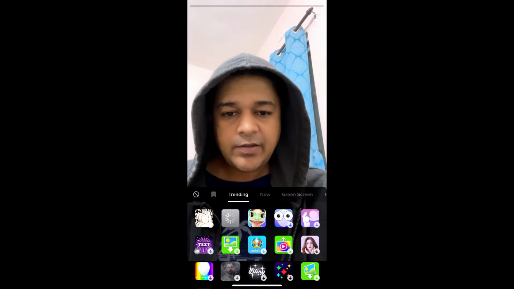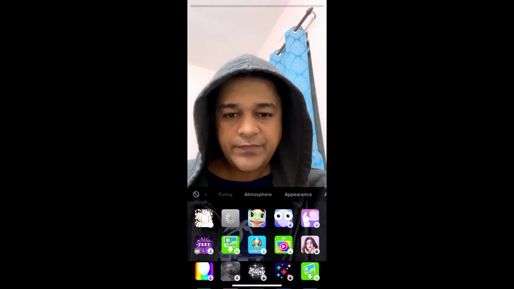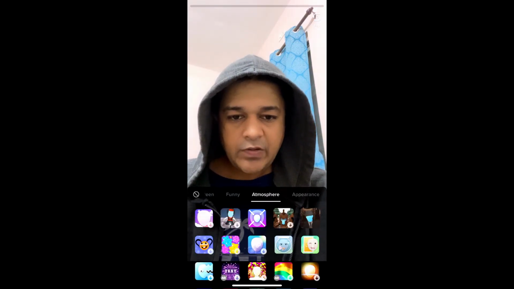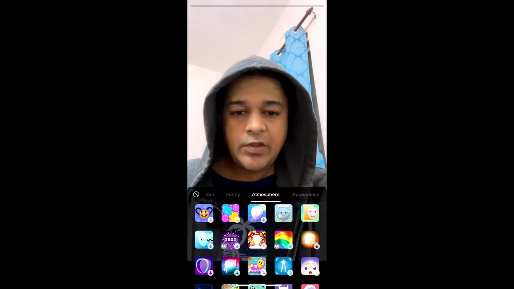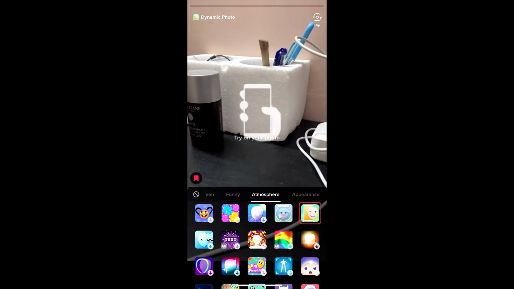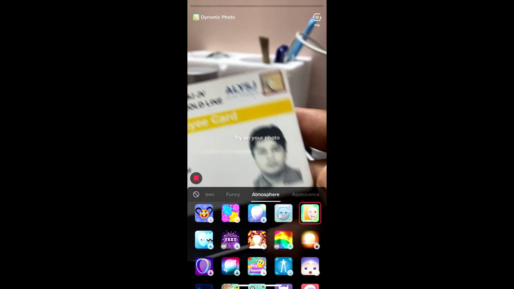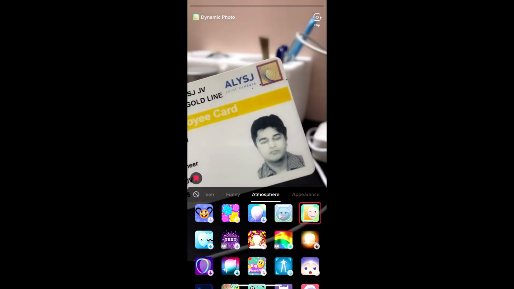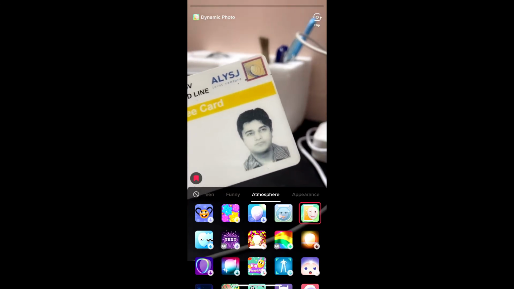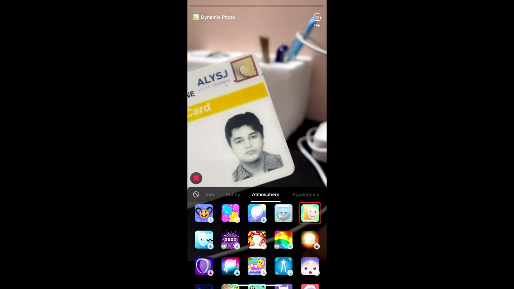Here slide right until you see atmosphere. Okay, go there. Okay, and look for this image. You need this filter. Tap on it. Okay, you will be going to the rear camera. Focus it on your picture, and as you can see the picture is alive. So that's it guys. Likewise you can bring a picture alive on TikTok.